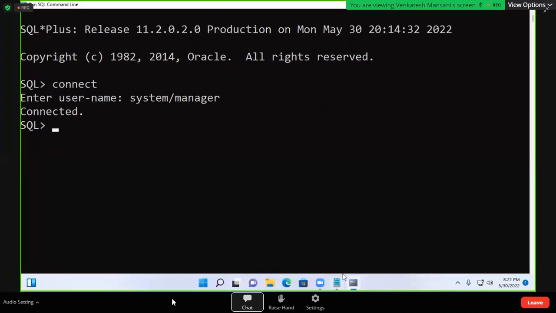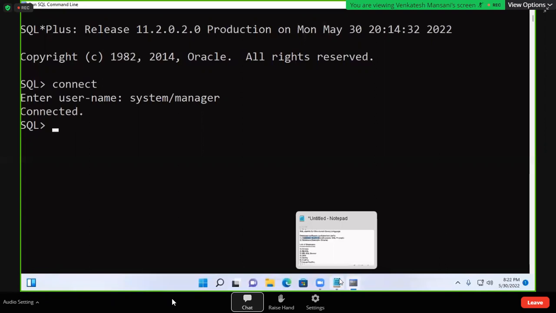So when I install Oracle database software, two parts are installed. One part is SQL prompt. One more part is called database. That is Oracle. It is stored somewhere, but we cannot see. This is the application, and it communicates with the database by using SQL, that is the language.